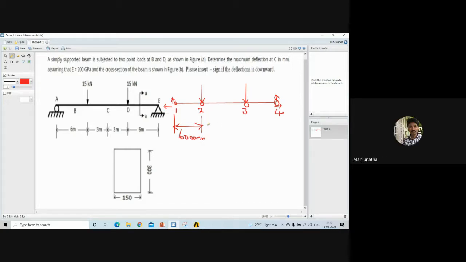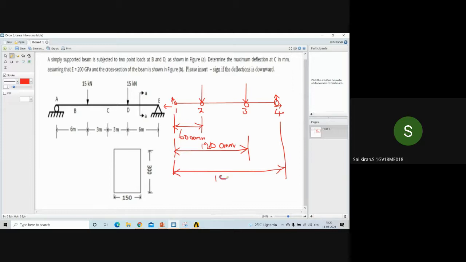And what is the distance between the point 1 and 3? 12,000, sir. Okay, 12,000. Fine. So 12,000 millimeters. And what is the distance between point 1 and 4? 18,000. Yes, 18,000 millimeters.